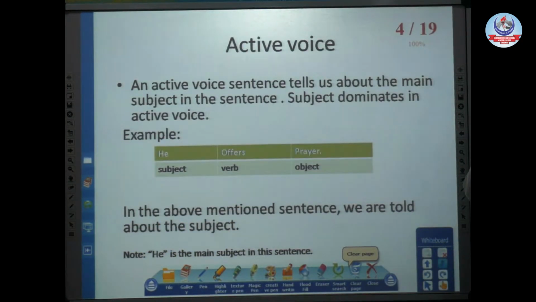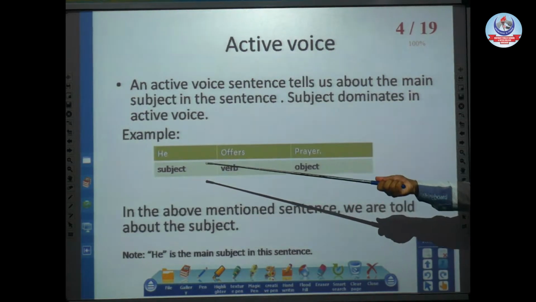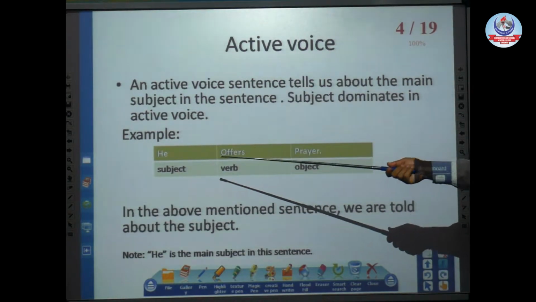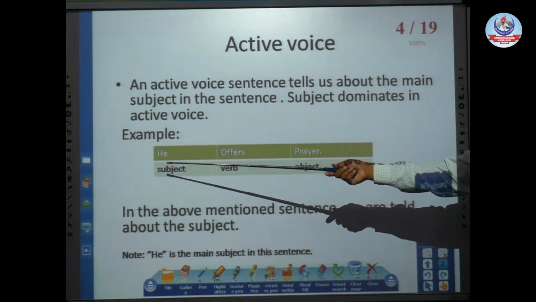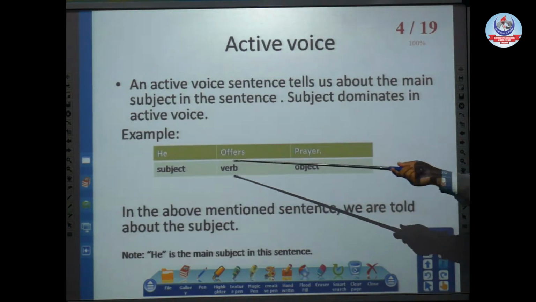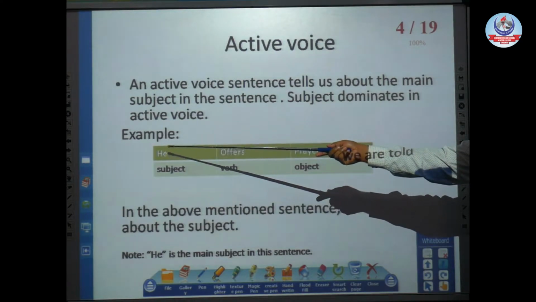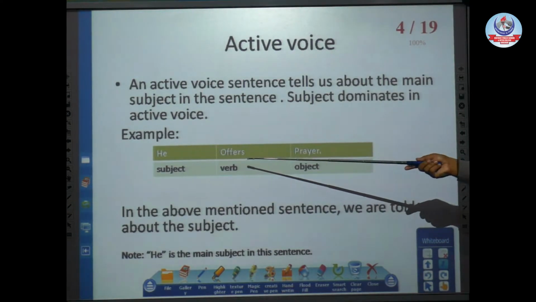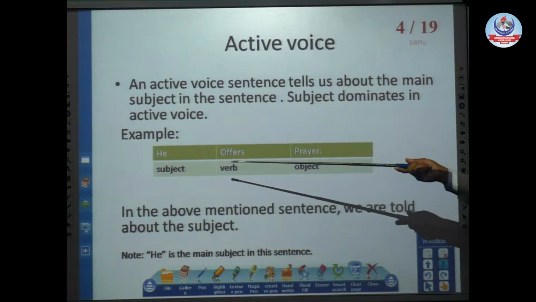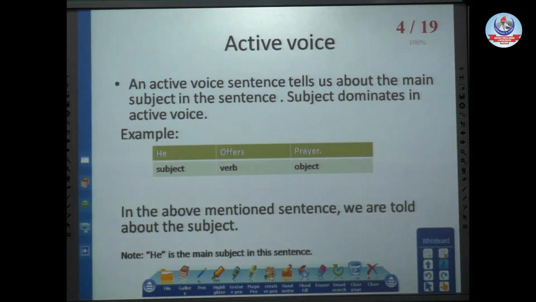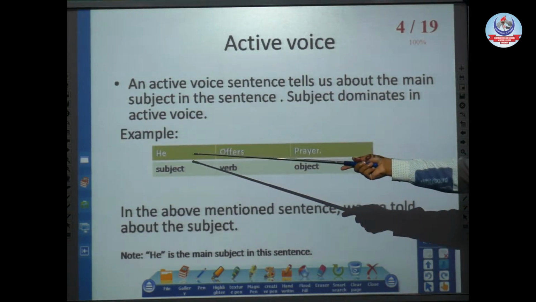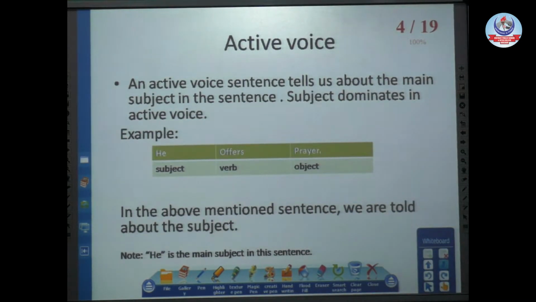Active voice. As we have already discussed, in active voice we are told about the main subject of a sentence. A person who is performing any act is the subject, and in active voice we are told about that main subject. In this sentence you will see, he offers prayer. Our main subject is he, and all the other parts of speech tell us about the main subject of that sentence. In active voice our subject dominates the other parts of the sentence.